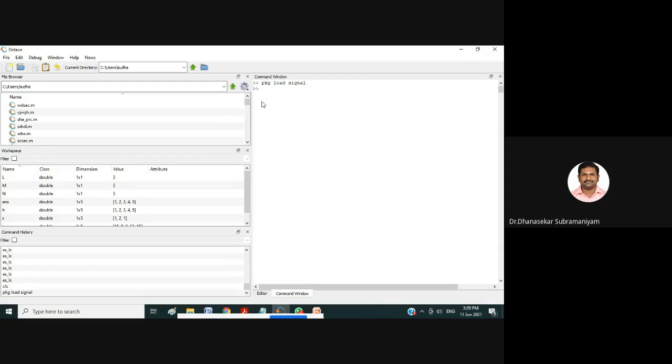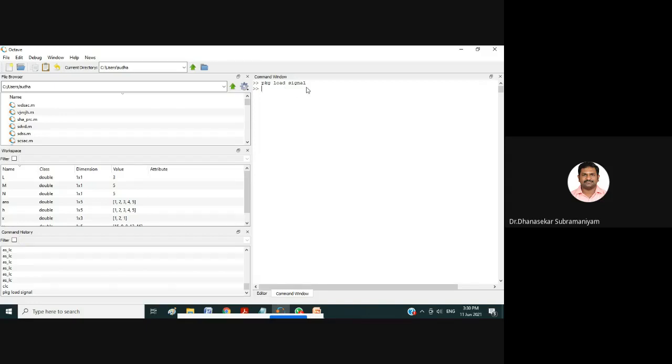Why we are giving this particular command: it is package load signal. In the Octave software we are using a lot of functions for plotting and generating graphs, whether it's a continuous waveform or a discrete waveform. To get all those functions to work, we give this command, pkg load signal.